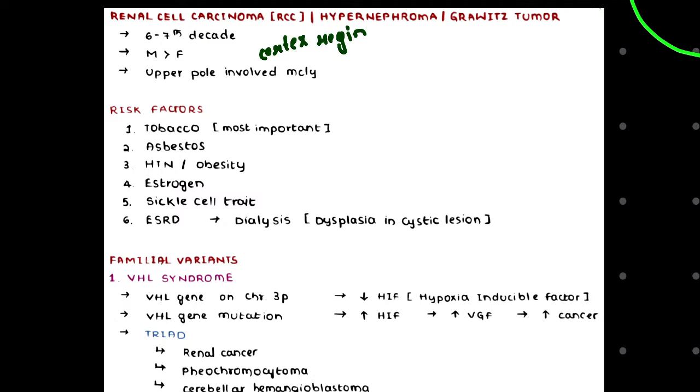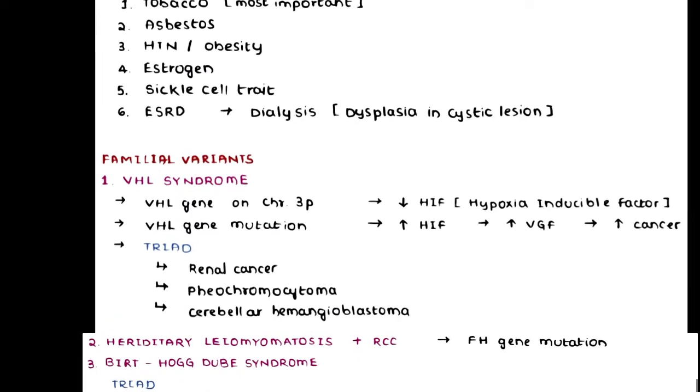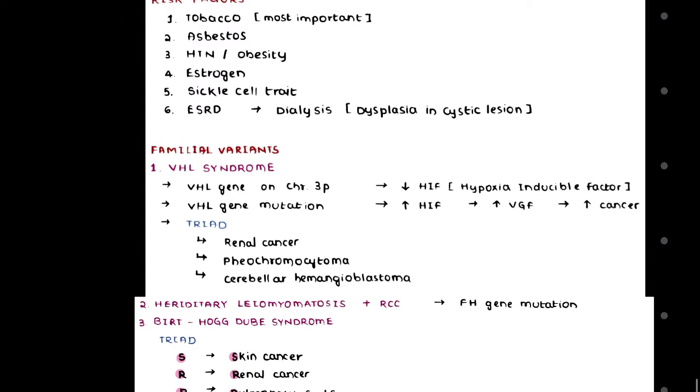Okay, now we're done with sporadic, and talking about the familial variant, there are several syndromes that we need to know. One is VHL syndrome. What is this VHL syndrome? This is von Hippel-Lindau syndrome. To know about this syndrome we need to know about the VHL gene. It is a tumor suppressor gene that is located on chromosome 3p.